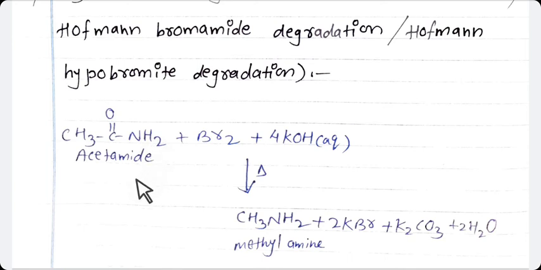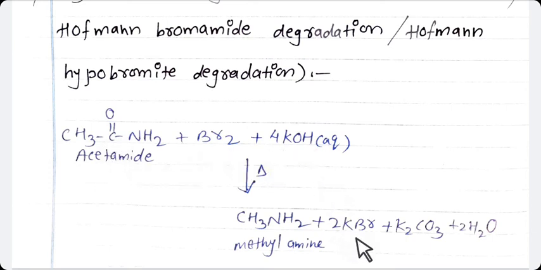Now what is remaining here? 4 oxygen plus 1, 5 oxygen, 1 carbon, 2 bromine, 4 potassium and 4 hydrogen.